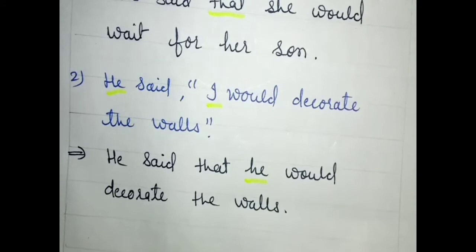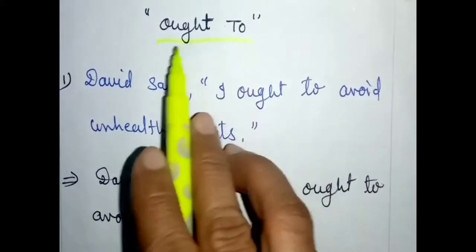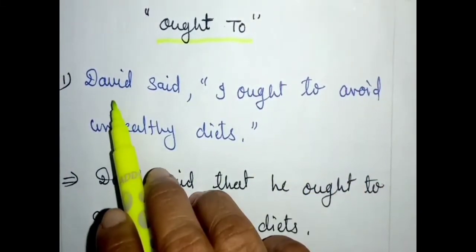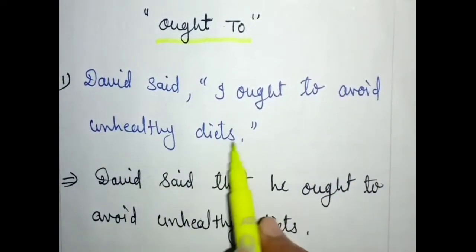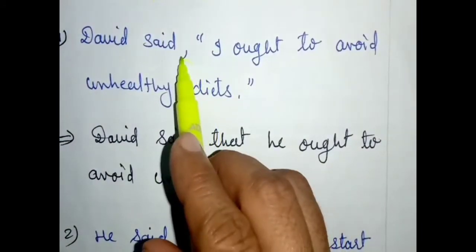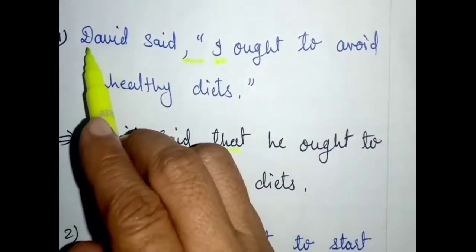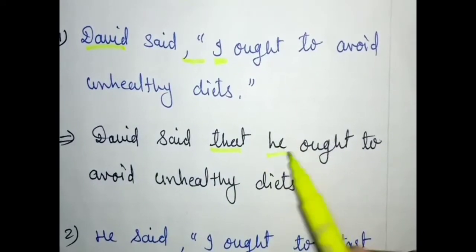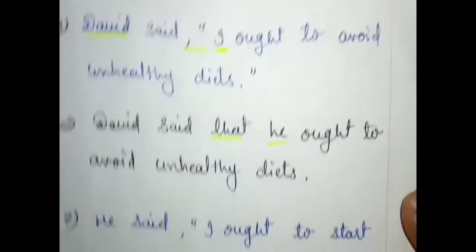See the next modal verb, that is ought to. Ought to means chahiye. It is also used like should. David said, "I ought to avoid unhealthy diets." Now change it. David said that for I we will apply he, because David is a boy. So for these we will apply he. David said that he ought to avoid unhealthy diet.